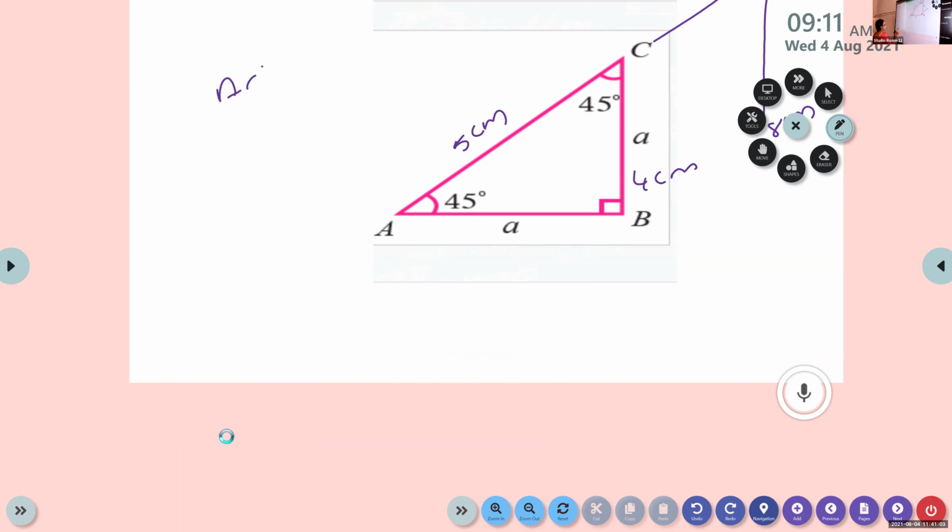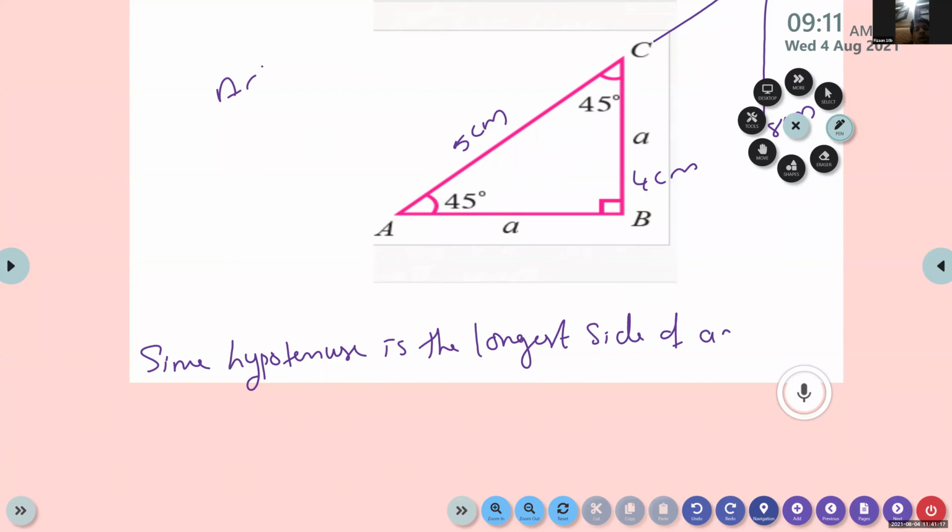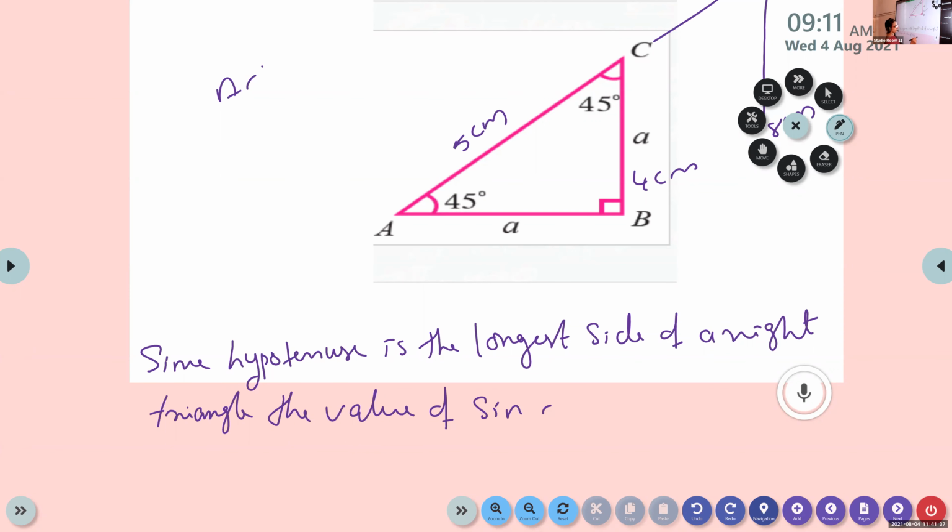In a right triangle, sine or cos is always less than or equal to 1.